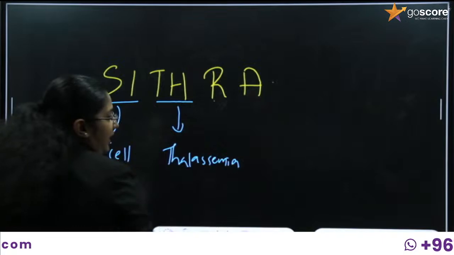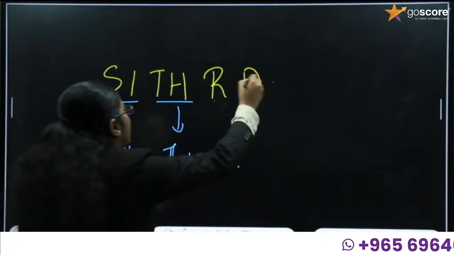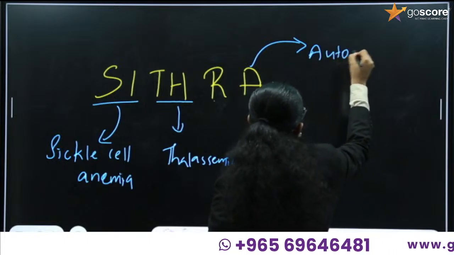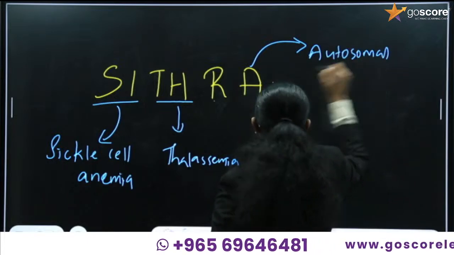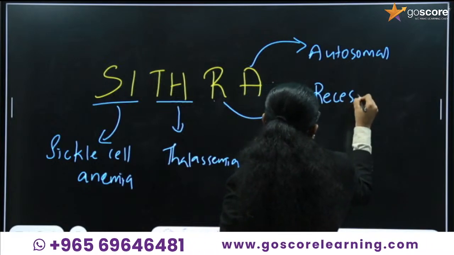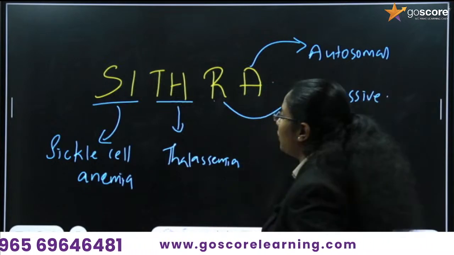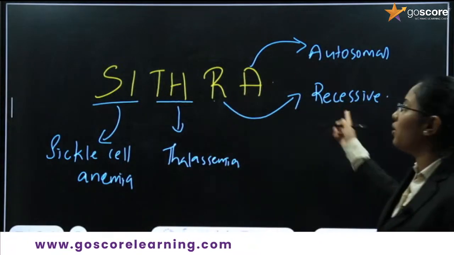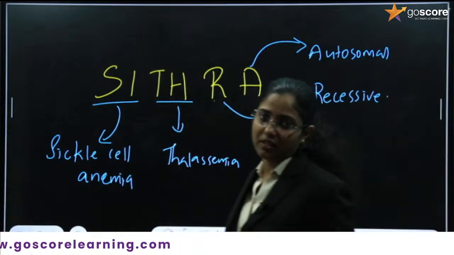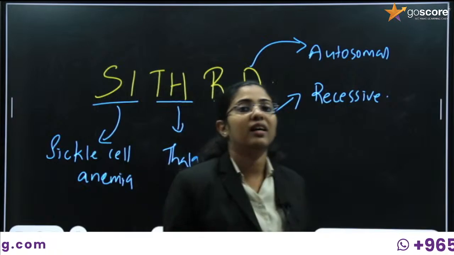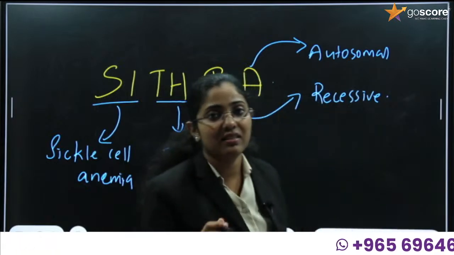Okay, then you have R and A. Write this as AR. A is for autosomal, R is for recessive condition. So we can say sickle cell anemia and thalassemia are autosomal recessive diseases, whereas hemophilia and color blindness are sex linked recessive diseases.